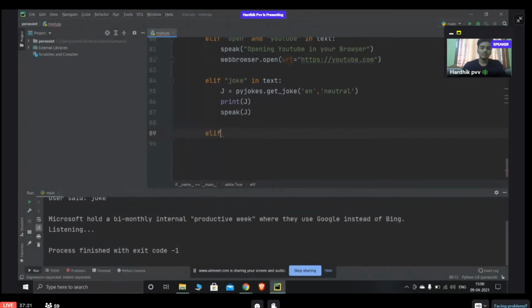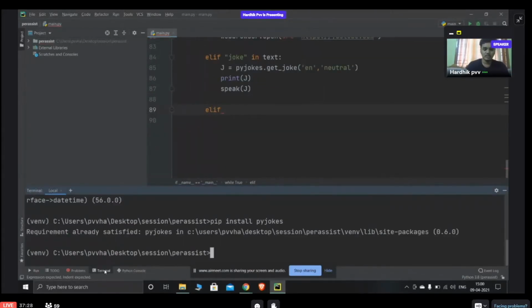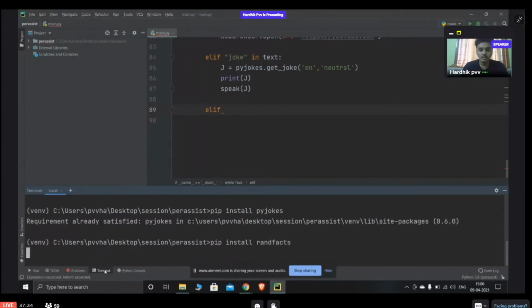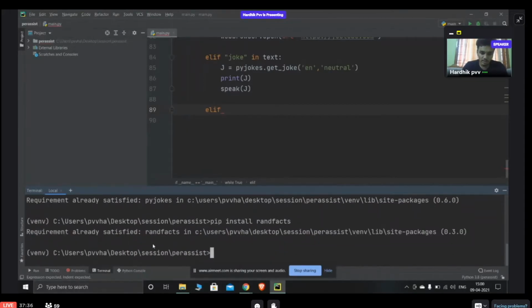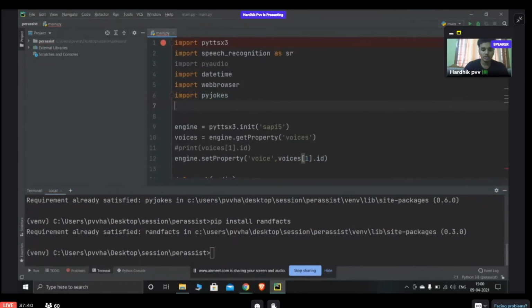Similarly, if I want any random fact, this one is quite useful. Suppose you want to listen to random facts, then you can use this module. Go to your terminal and install randfacts. For me, it's already there. Requirement is already satisfied. So now I'll import that module.